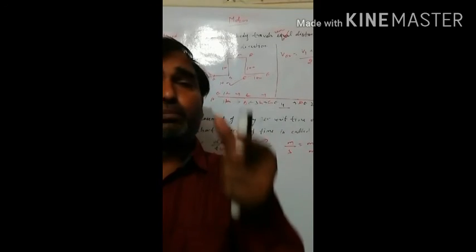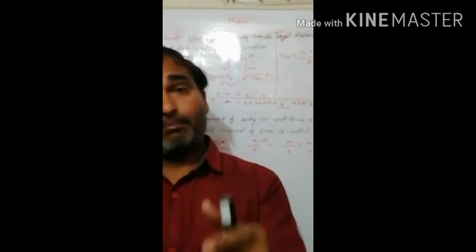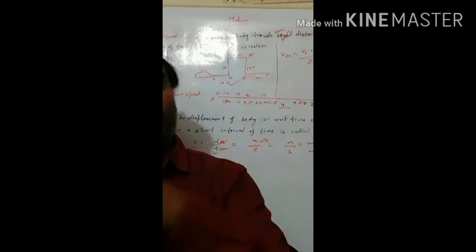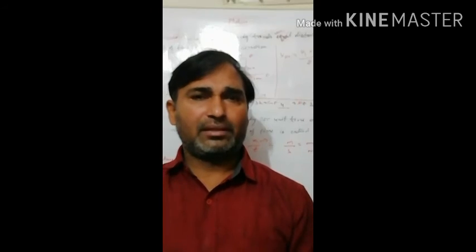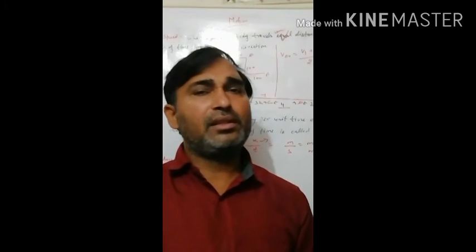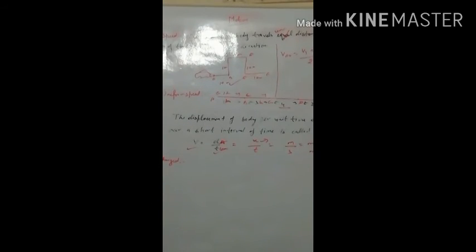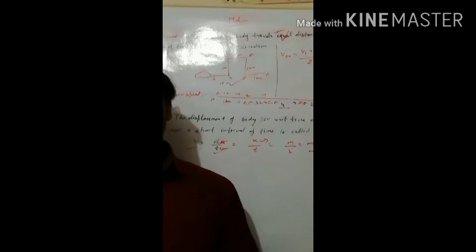Scalar quantity means speed has only magnitude, but velocity has magnitude and direction both. I hope that all of you understood it. Next, in speed it is the distance traveled by the body, while in velocity it is the displacement of the body.